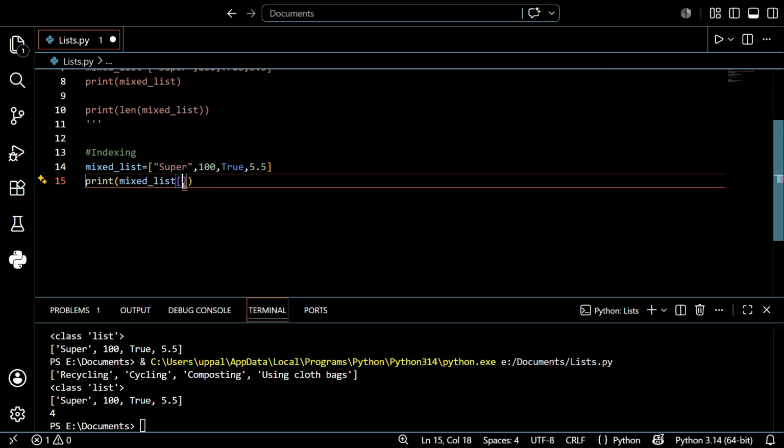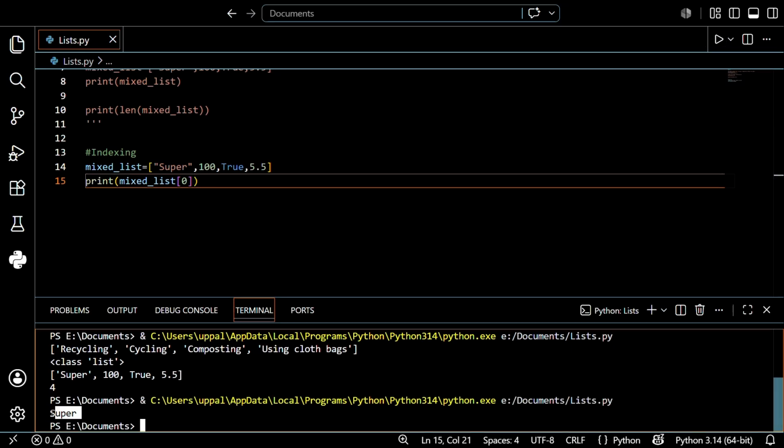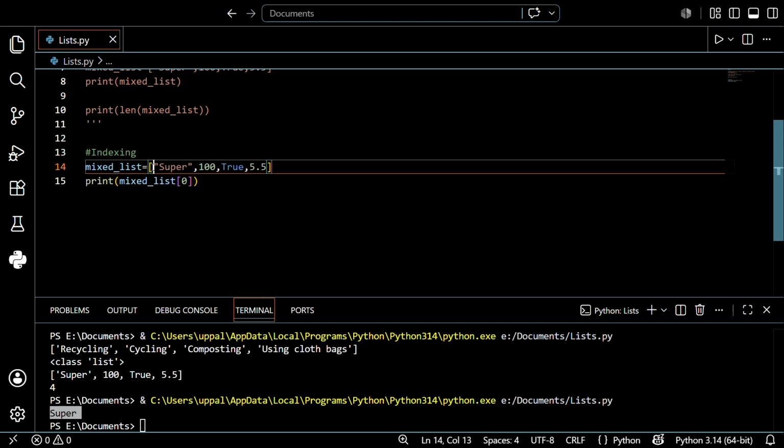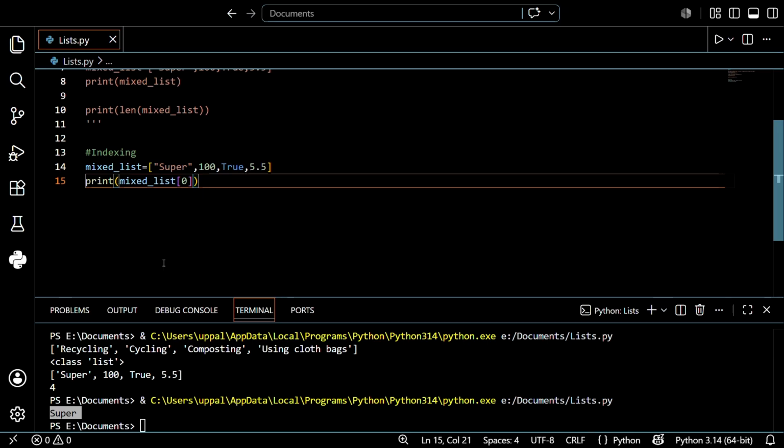So I want a particular position, that is 0. Before that, I just want to save this first, and then print. Let's see what will be the output. See, it just printed super. It means I accessed the list, and I printed one value in the list. So that is the power of list. Now I want to print something else.